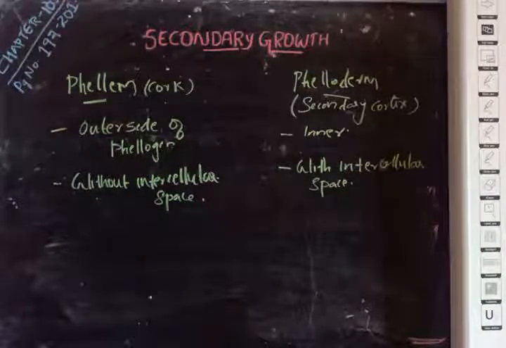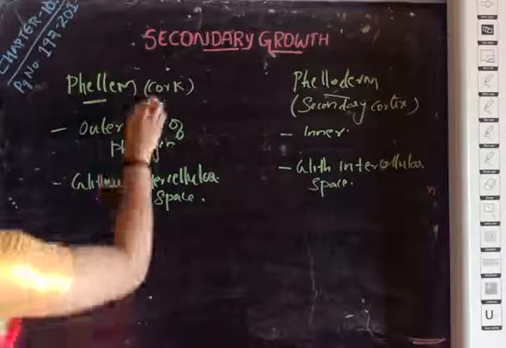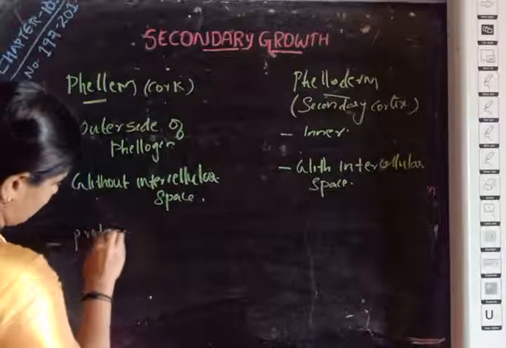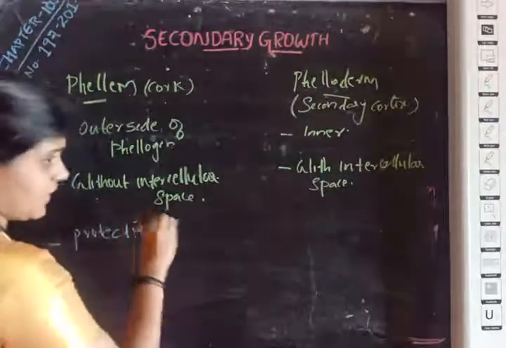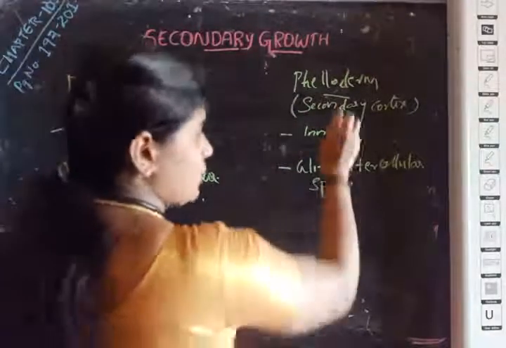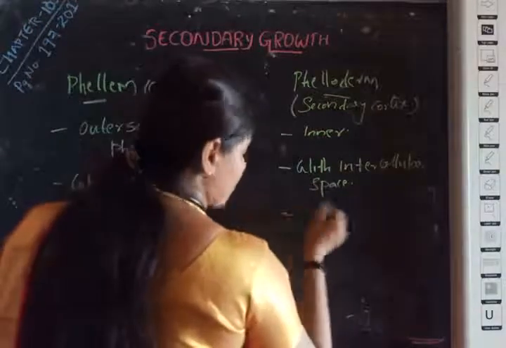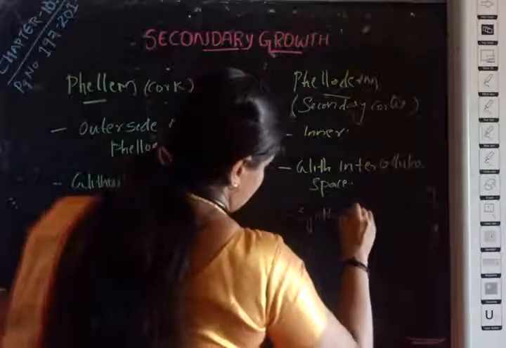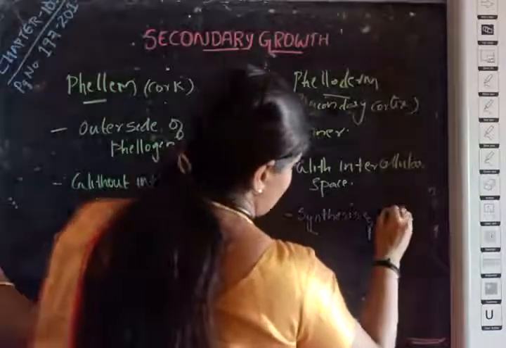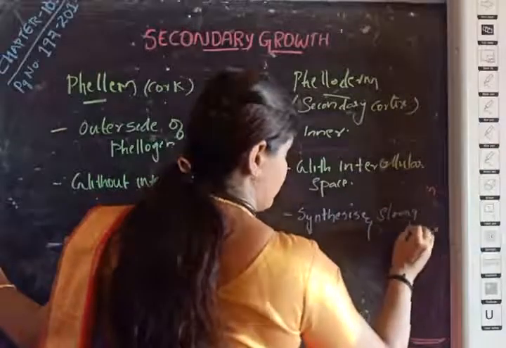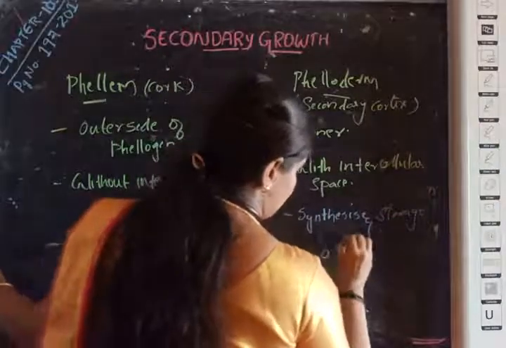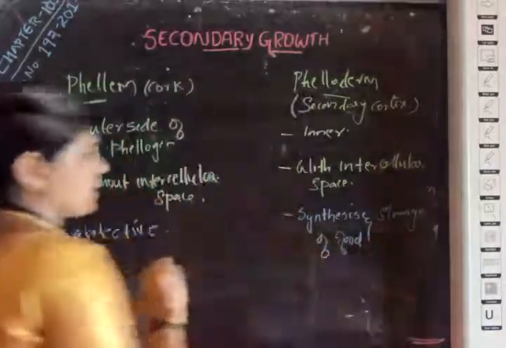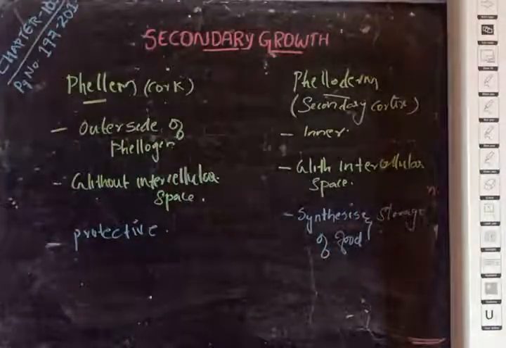Phellem is protective in function, that is, it replaces the epidermis and acts as a protective tissue, whereas phelloderm contains chloroplast, so it can synthesize and store food. Synthesis and storage of food, due to the presence of chloroplast in the parenchyma cells.